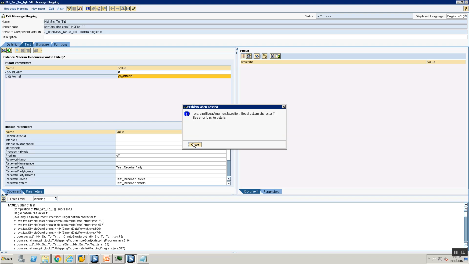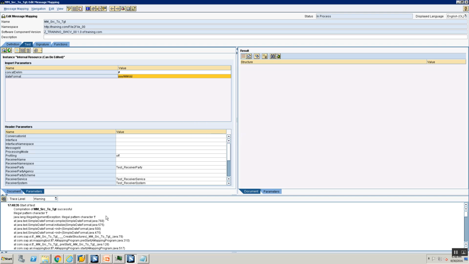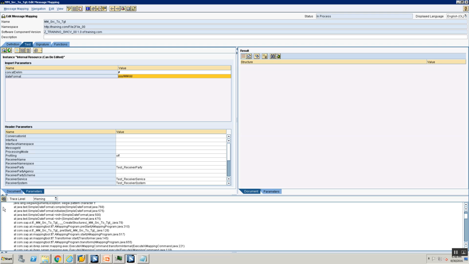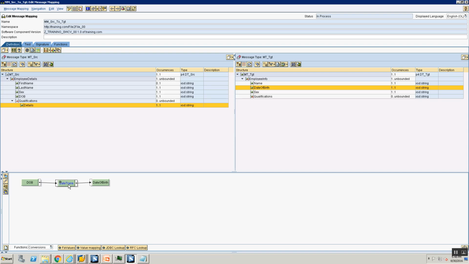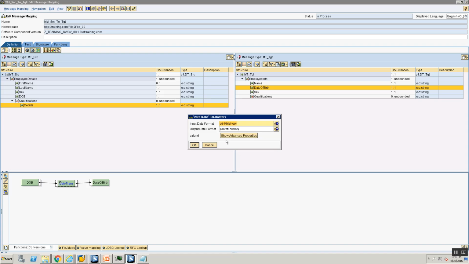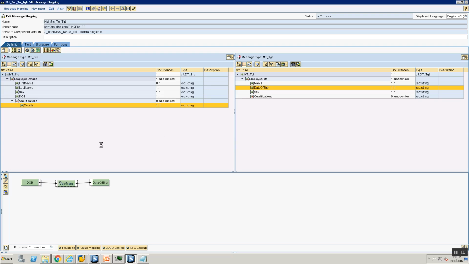Okay, it doesn't work. PI doesn't support it, unfortunately. So basically looks like the parameterized mapping is only supported for a few functions. It is not supported for a date transformation. This could be probably available in the newer releases. So for now, I'm not going to worry about it too much. I'll just leave it at that and I'll save it.